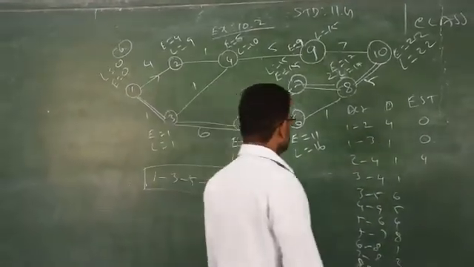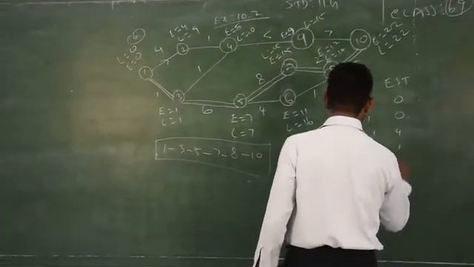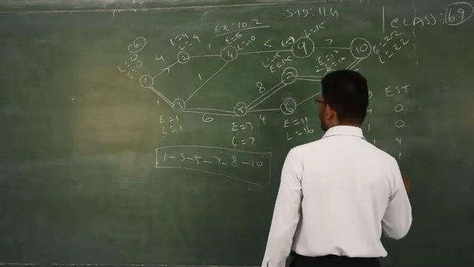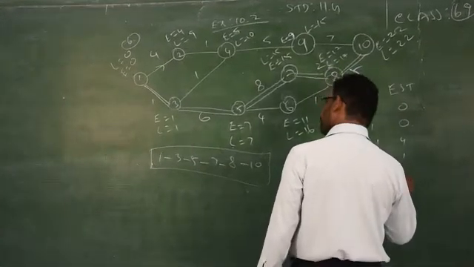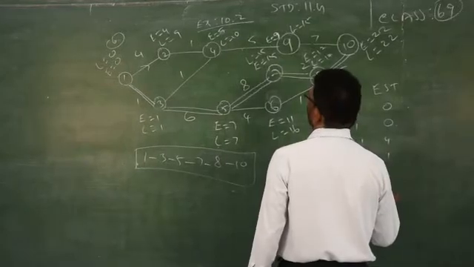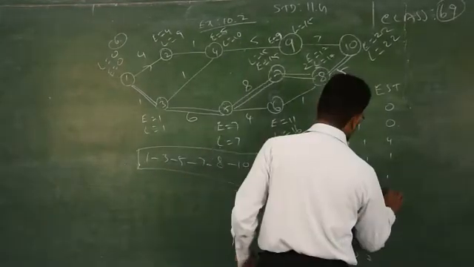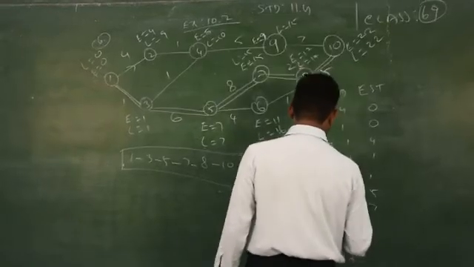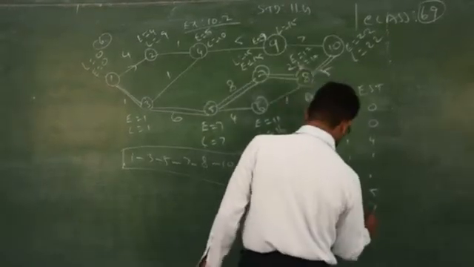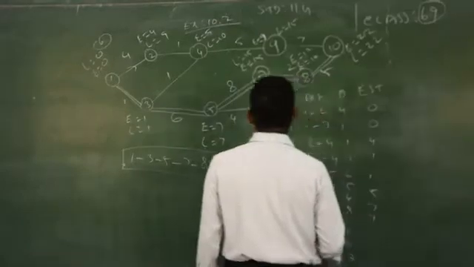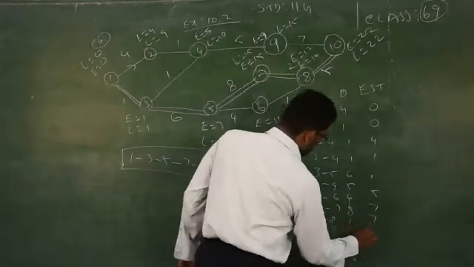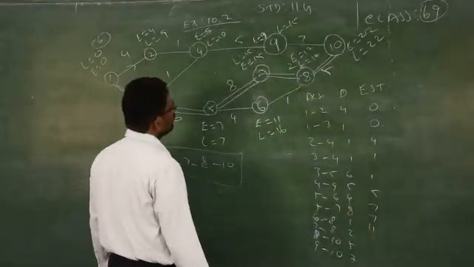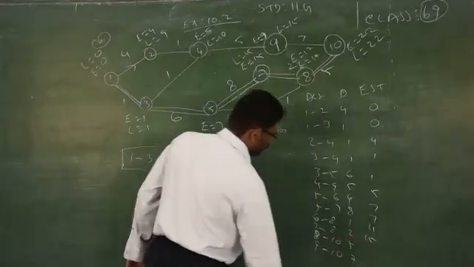So 1 to 2, 2 to 4, 3 to 4, 1. Then 3 to 5 also 1. 4 to 9, 5. 5 to 6, 7. 5 to 7, 7. 6 to 8, that is 11. 7 to 8, 15.